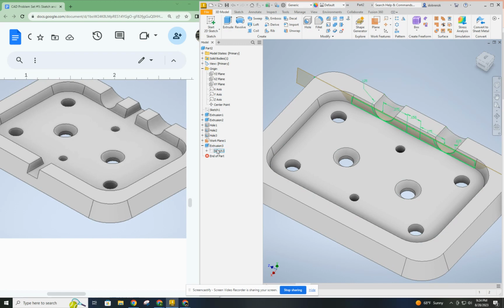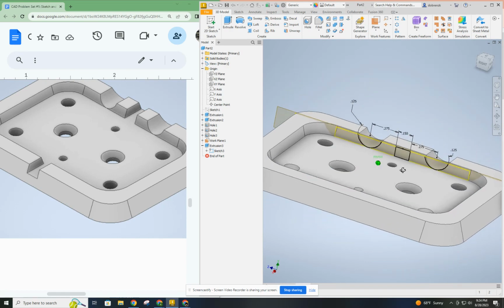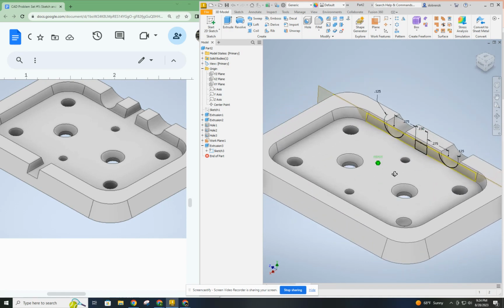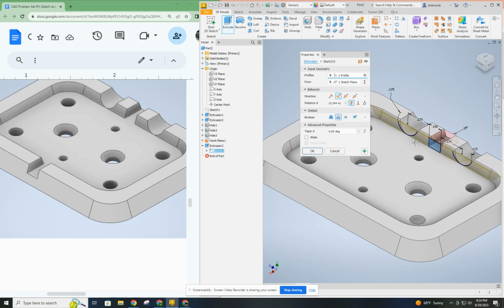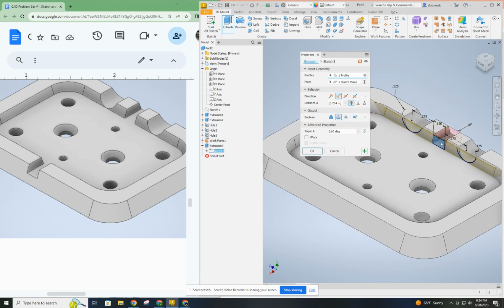Now I need to reactivate sketch 3. I did share earlier. I can also do visibility toggle and achieve the same thing. So I'm going to extrude cut the rectangle this time. Make sure I'm on the cut output. I'm going to go through all. But if you notice, I have to do something here because it's only going the one direction.